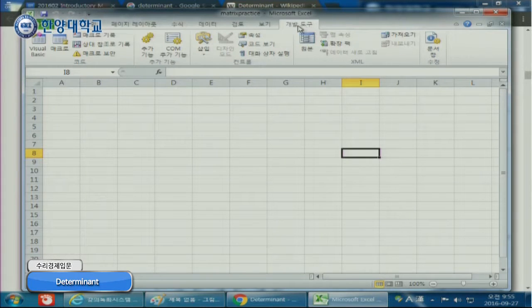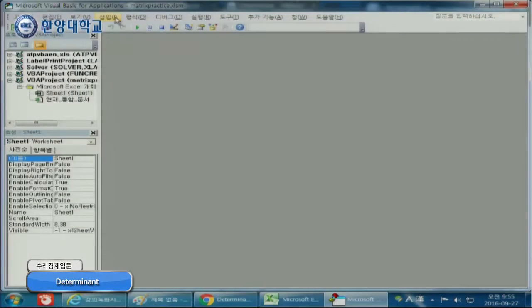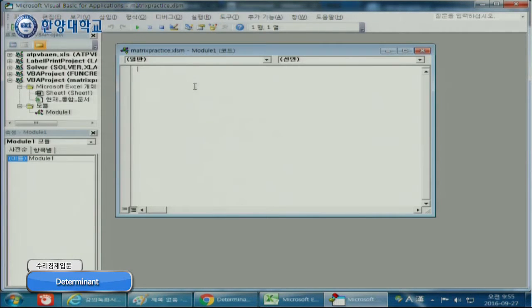And then I go to the Developer tab and go to Visual Basic, Insert Module, so I can do coding here. So this is what we did last week, right? So I can write a